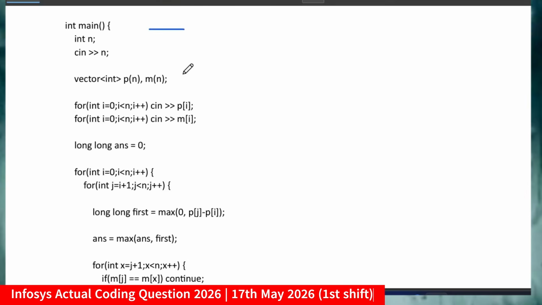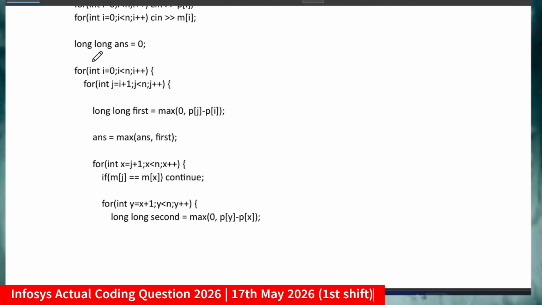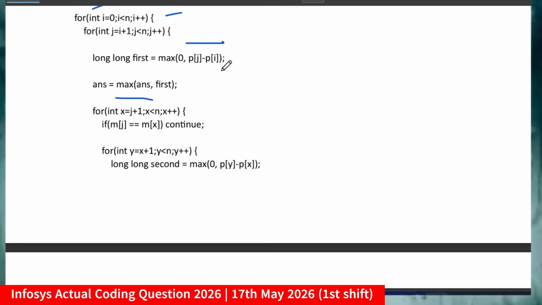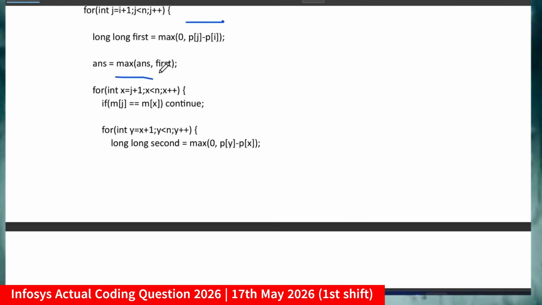First of all, declaring the answer as long 0 and running two loops: i equal to 0 to i less than n, and j equal to i plus 1 to j less than n, and storing the value of the first transaction. So long first equal to max of 0, p[j] minus p[i]. In this way you will get the maximum values, and I am updating the value of the maximum so far that we are getting.